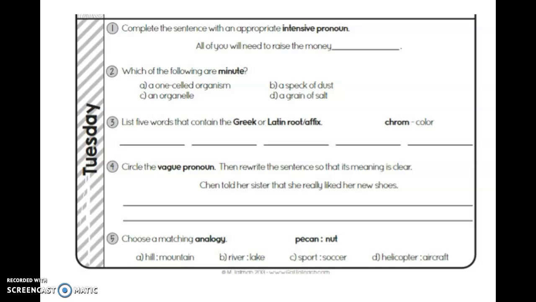And number five, a pecan is to a nut. Well, a pecan is a type of nut, so you are choosing the answer that has that same connection. All right, good luck.